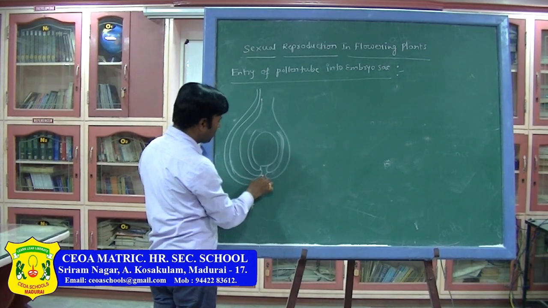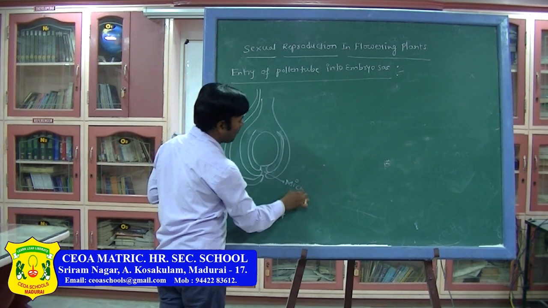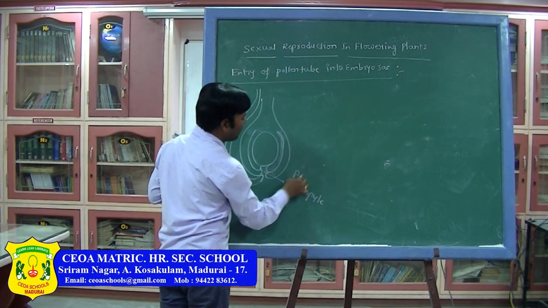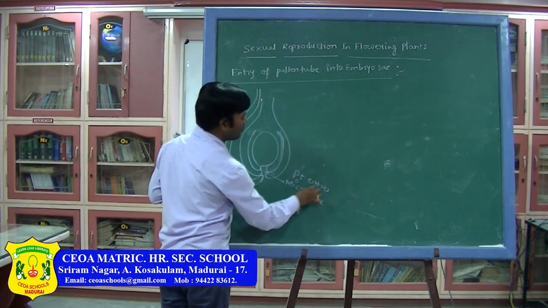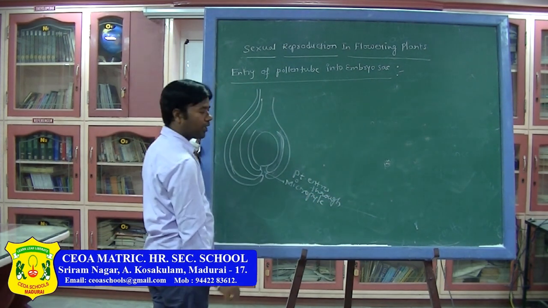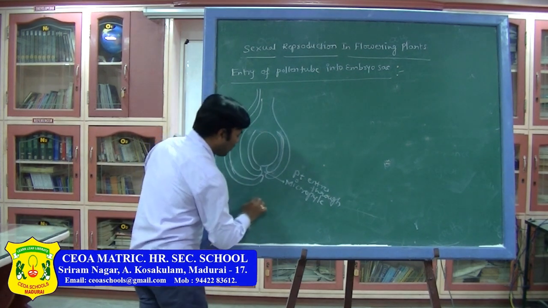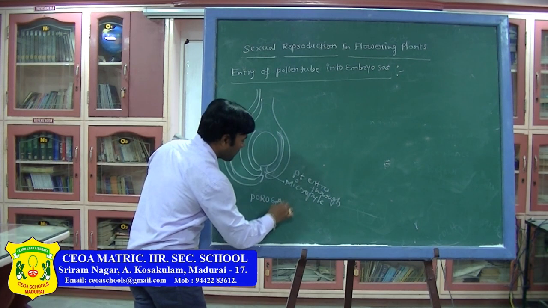It is entering through the micropyle. PET means pollen tube enters through the micropyle. Such a type of method is called porogamy.